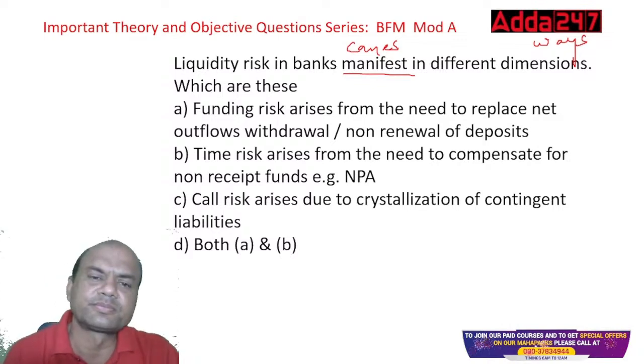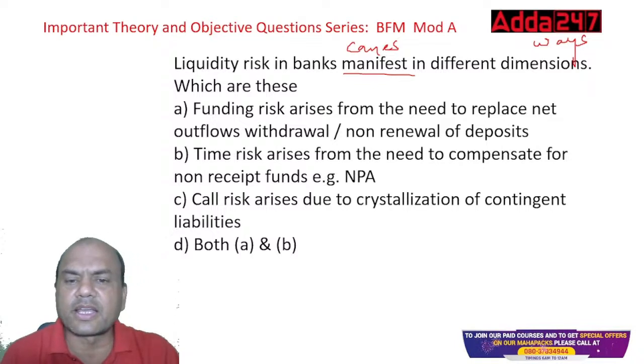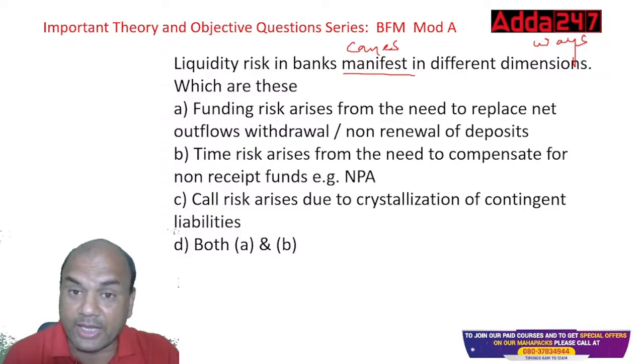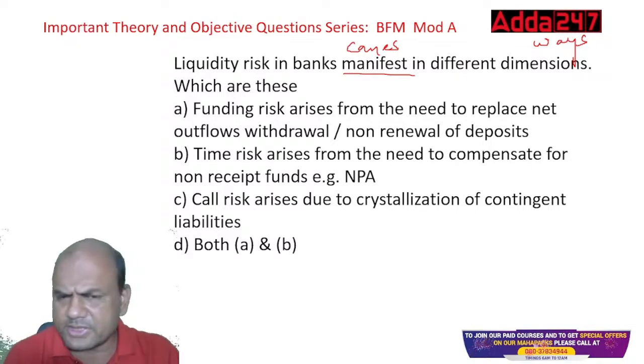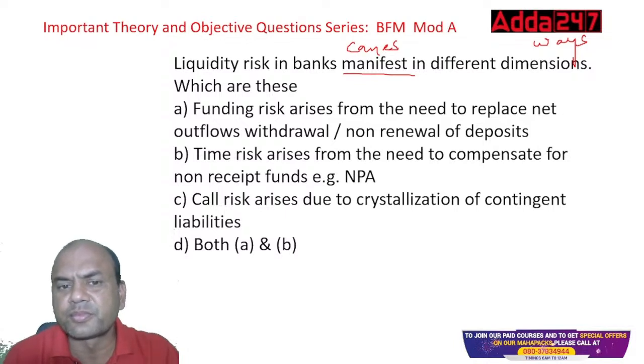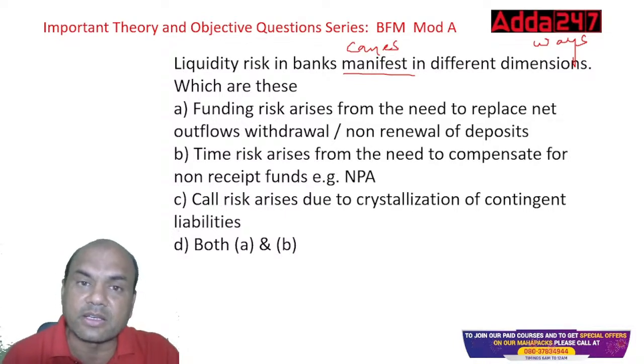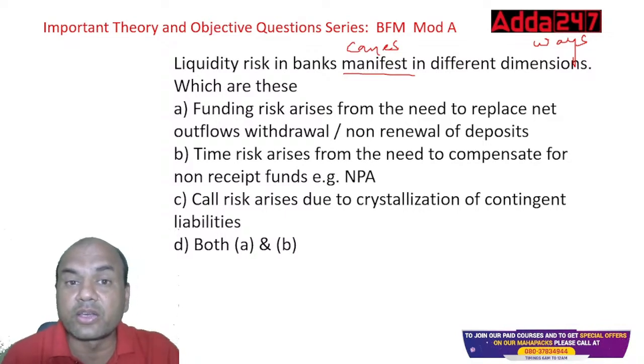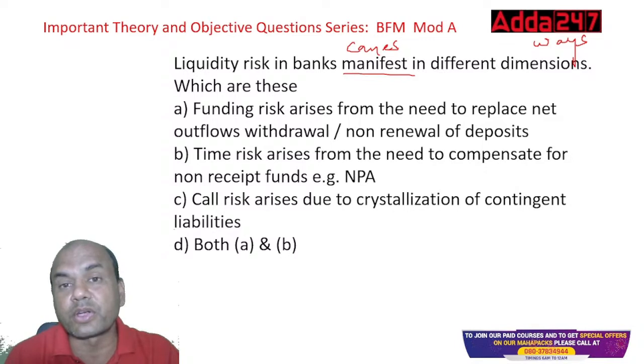What are these? Funding risk arises from the need to replace net outflow, withdrawal and non-renewal of deposits. It can be. Just answer. Think over it and answer. Fine. Here, CAIIB is not like JAIIB. Just because you got the answer, you can't simply tick it. No. Here you have to think. Funding risk arises from the need to replace net outflows. Non-renewal of deposits means whatever is going out needs to be replaced.